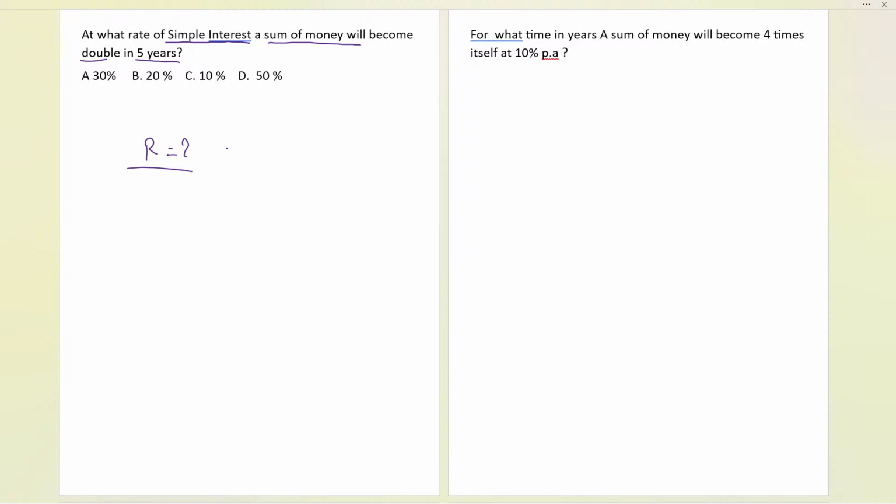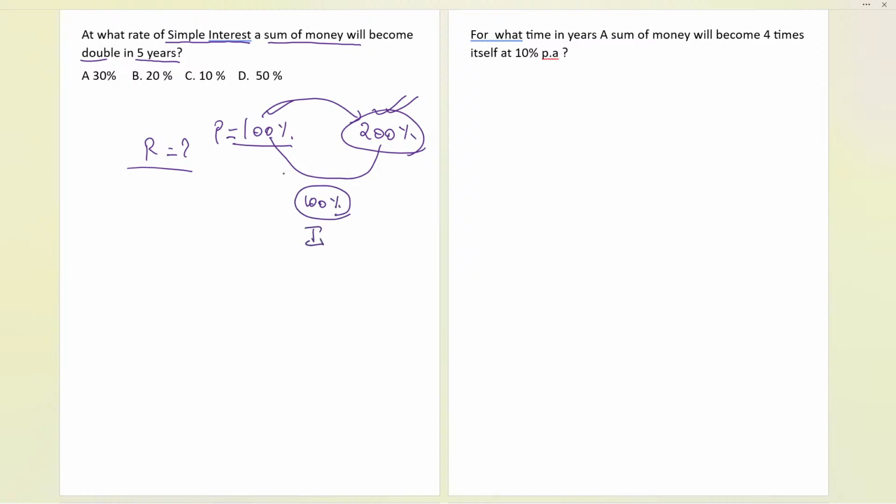Fine. So now, we have overall 5 years, and it is getting double. Acha, if it is earlier 100%, finally after 5 years it will get double of 100%, that will become 200%. So what is the difference? The percentage difference from the principal is 100%. So finally, this part minus this part will be 100%. 100% is the interest, because we have the principal, the final amount, and then the interest is this.